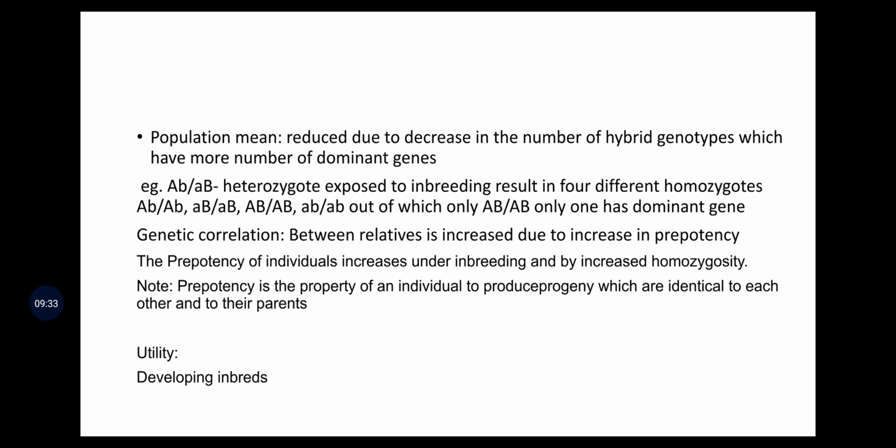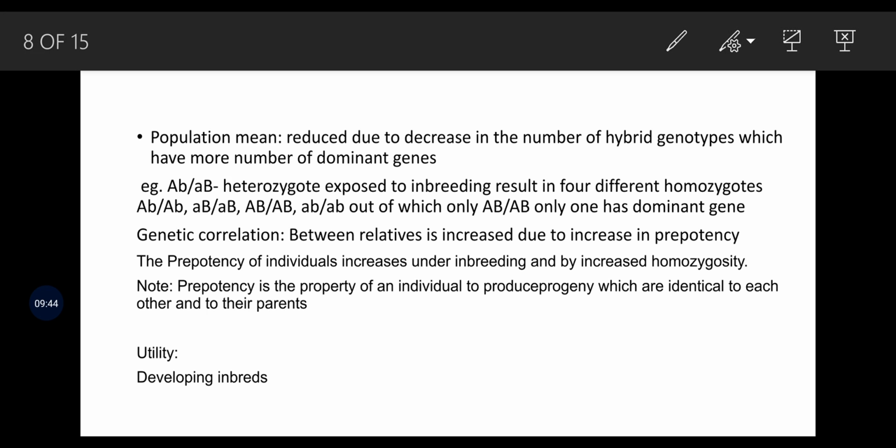due to the number of hybrid genotypes which have more dominant genes, like capital A small b or small a capital B. The heterozygous condition is exposed to inbreeding, which means four gametes will be formed and four progenies will result, so that among the four homozygotes obtained from this particular crossing, we will obtain only one with the dominant genes which is completely homozygous.